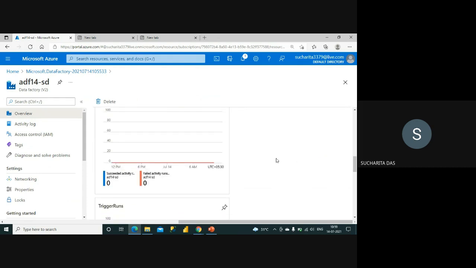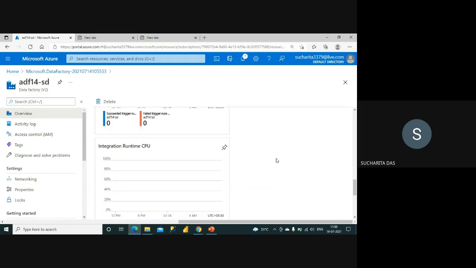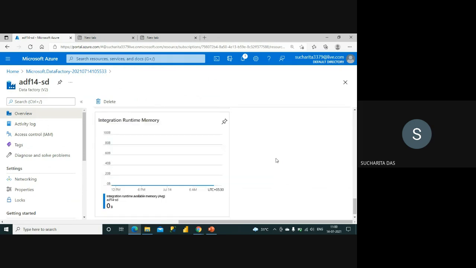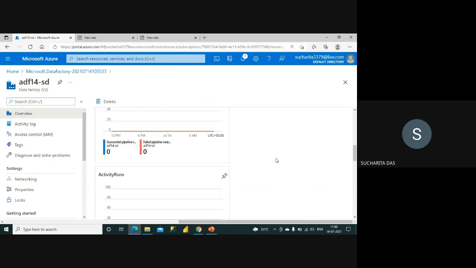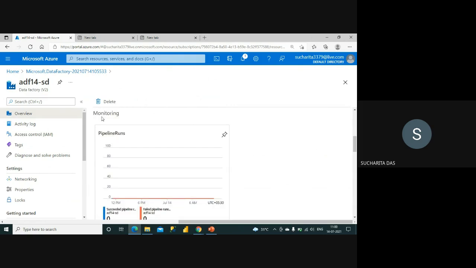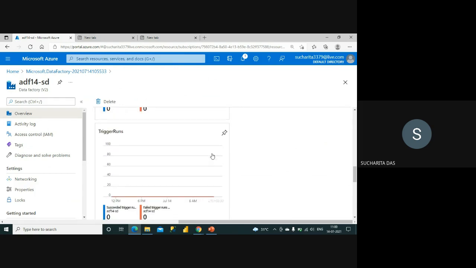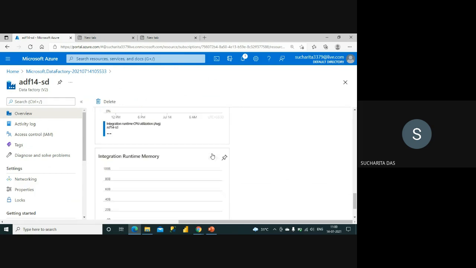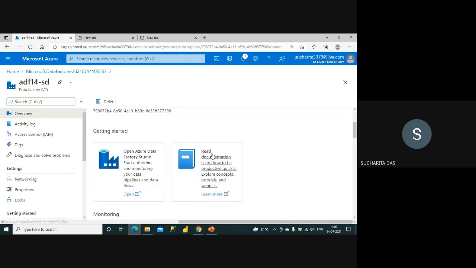It gives you some idea of how it is working, because maybe you have to manage the resources, cost, everything. So from here you can see that it is giving you your usage details. Means you can monitor from here the pipeline runs, activity runs, trigger runs, integration runtime CPU, memory, and so on. Okay, so I have not created anything yet.